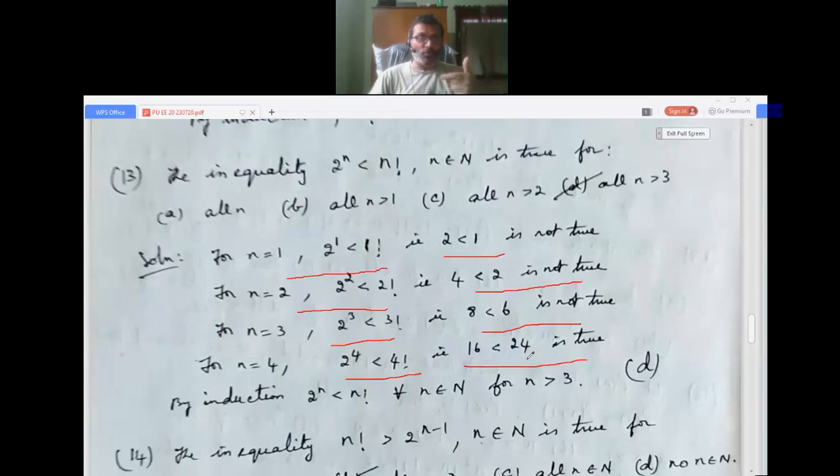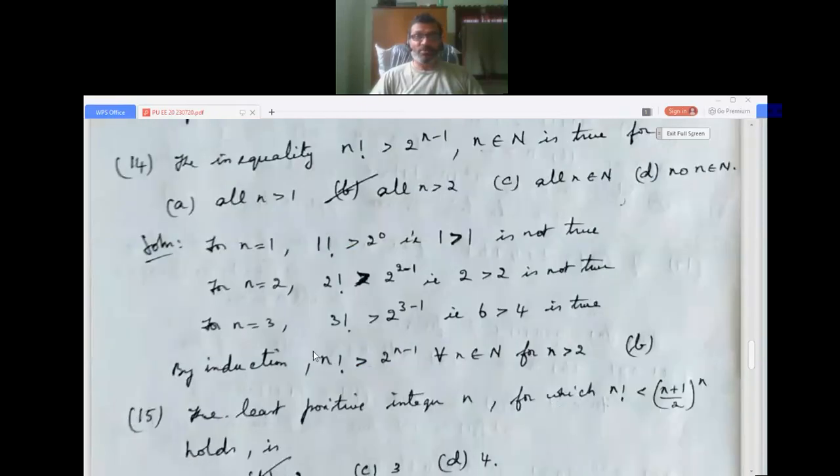is true. So by induction, 2 power n less than n factorial for all n belongs to N holds good when n is greater than 3, so the fourth option. I hope it is clear to you. Now we go to the next question, same type of question, question number 14.